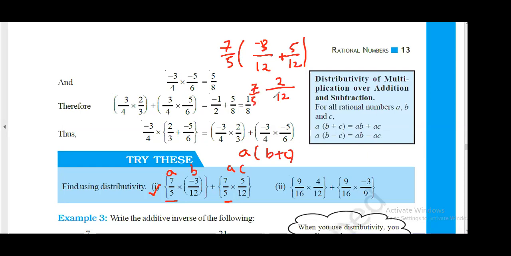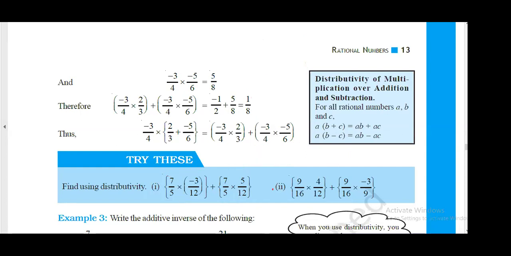Now 2 by 12 is 1 by 6. So it is 7 by 30. 7 by 30. Yes, very good. Minus 3 plus 5 is plus 2, so it is 7 by 30, not 17 by 30. Okay, 7 by 30, right? That is the answer of the first one. Got it, everyone? Now try the second one. Everyone should try question number 2.